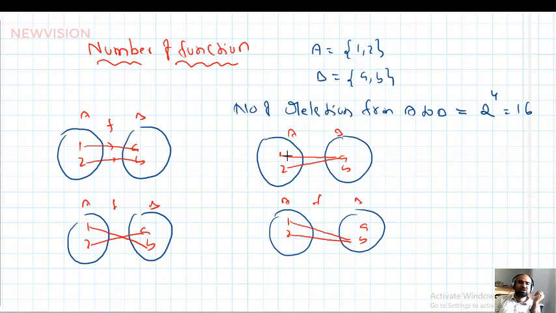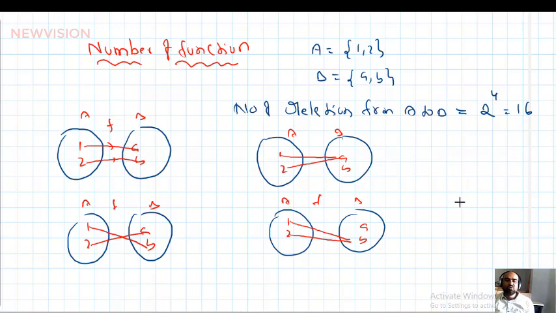So what happened? You are getting 4 functions from A to B. Among 16, only 4 are functions, the remaining 12 are only relations. Try to write another one. For example, if 1 is paired with B again, this is not a function, only a relation. 1 is paired with A is already counted. Just try to write as many as possible. Whatever may be, we will get only 4 functions from A to B.